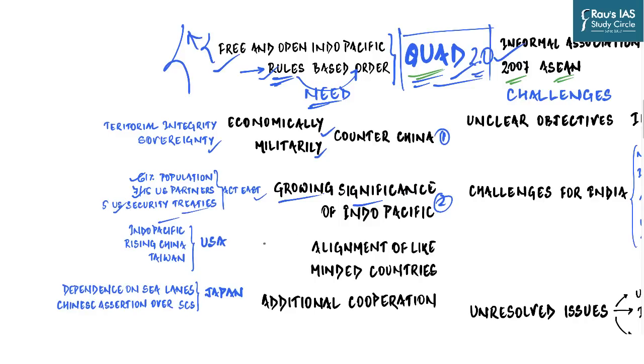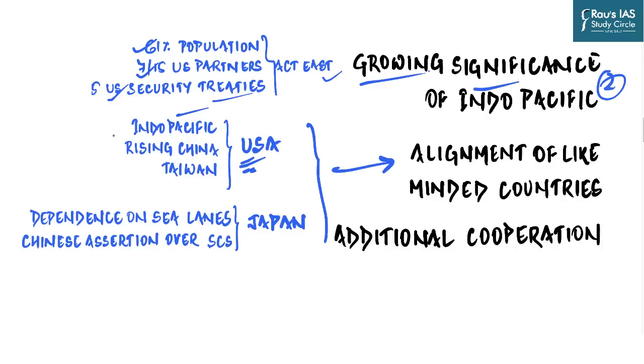Apart from this, there is another very important aspect, which is that Quad looks like an alignment of like-minded countries. As I have told earlier, of course all these 4 countries are liberal democratic order. But it's not limited to that. All these countries have found something in common when it comes to Quad, and that is why they have decided to join it or to make such a group. When it comes to USA, the Indo-Pacific region is a region of special concern for US maritime interests. For example, in 2019, around $2 trillion worth of US trade passed through this region, and hence it is important for America to maintain its dominance in this region.